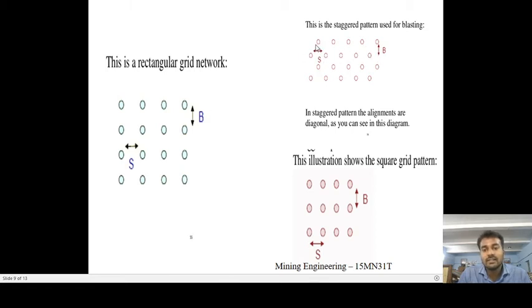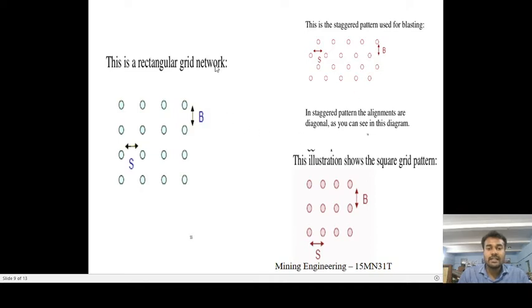Can you see here? There is a series of holes drilled in the first row. This series of holes are at the center. It could match to the center of the next series of holes. Such a pattern, we call it a staggered pattern. In such a pattern, you could find equilateral triangles. These three holes, when you join them, should form an equilateral triangle. This is called a staggered pattern.